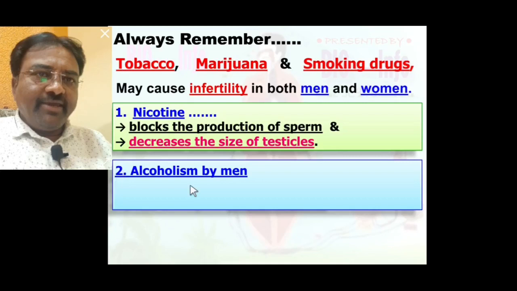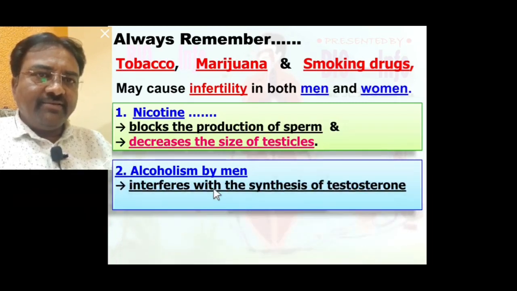Alcoholism in men. You know, most persons drink alcohol. So alcoholism in men interferes with the synthesis of testosterone.